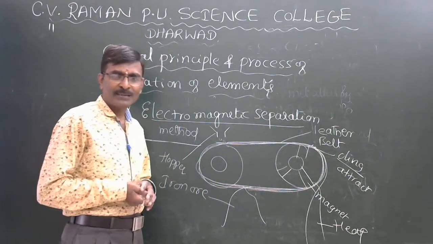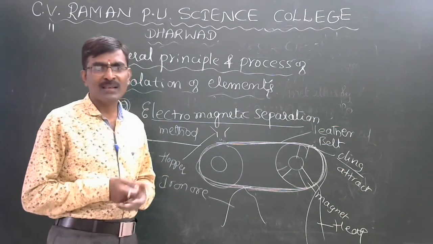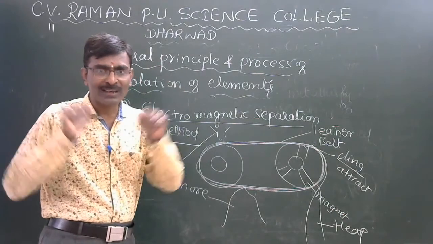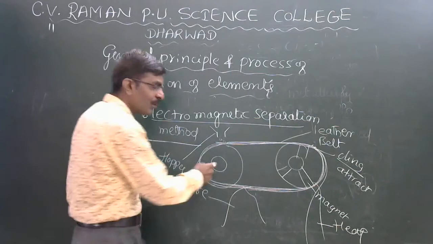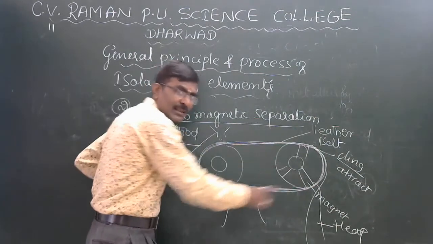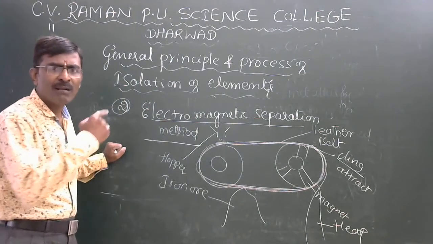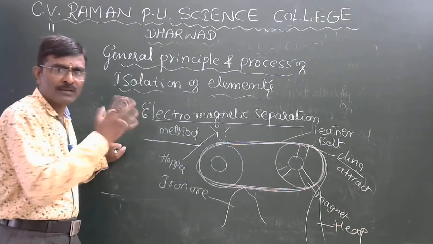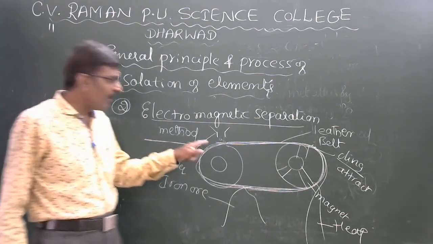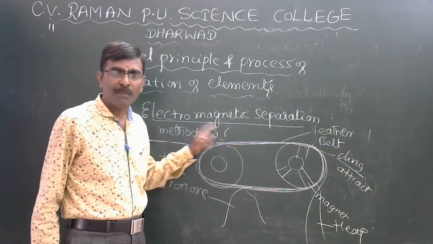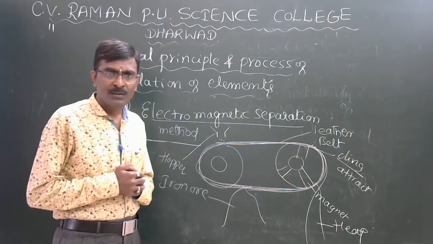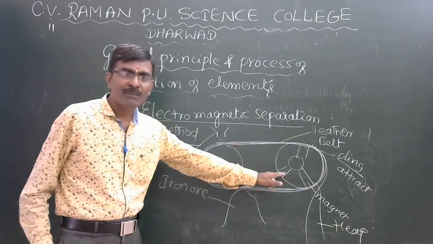In this process, there are two rollers having one leather belt, which keeps moving always along with the two rollers. At the top of the roller is one hopper. One roller is composed with a magnet.